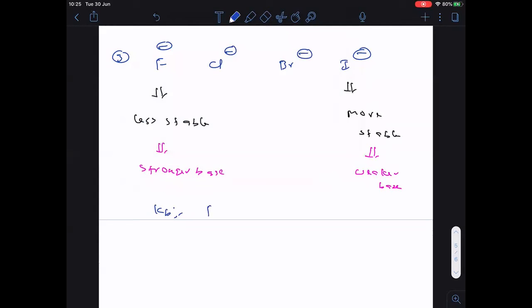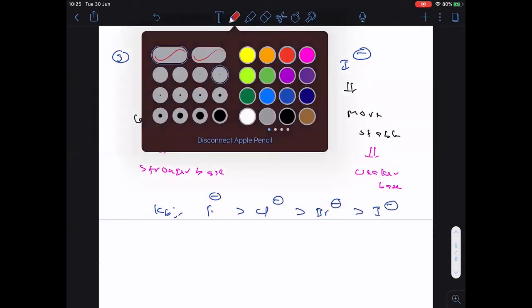Kb order is F minus greater than Cl minus greater than Br minus greater than I minus.